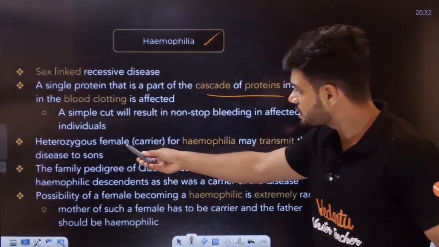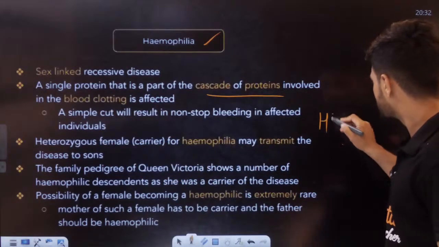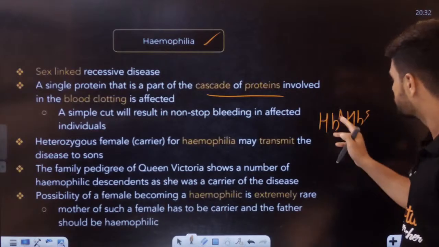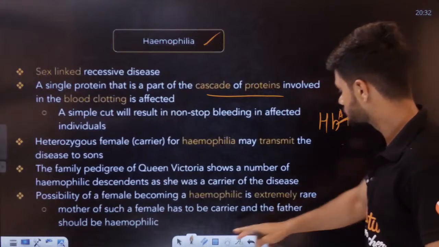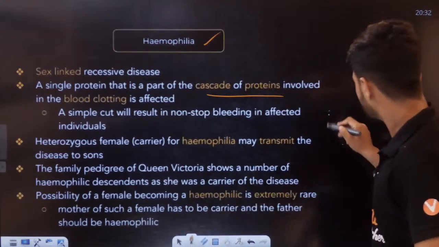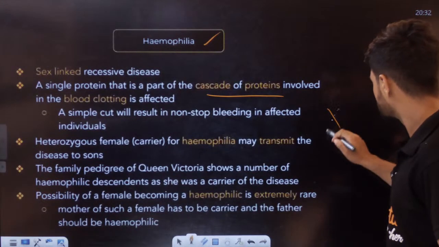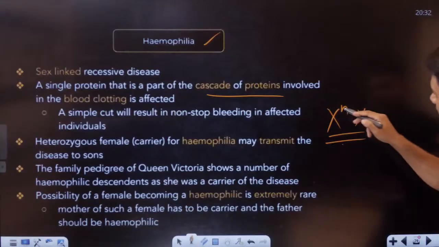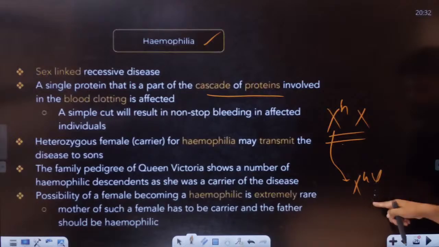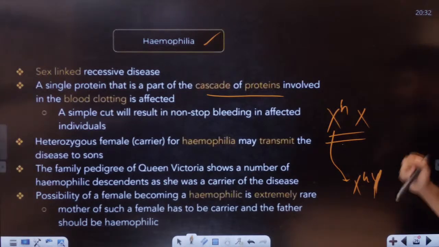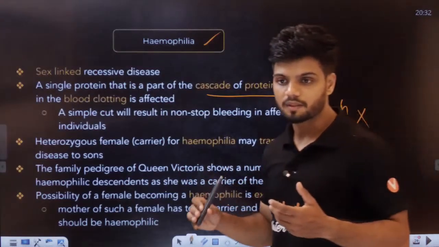A heterozygous female carrier of hemophilia may transmit the disease to her son. Heterozygous female means what? She is a hemophilic carrier. This is the heterozygous female; she is a carrier right now. She can transmit this X chromosome to the son, and the son becomes hemophilic in that case. The pedigree of Queen Victoria shows a number of hemophilic descendants.